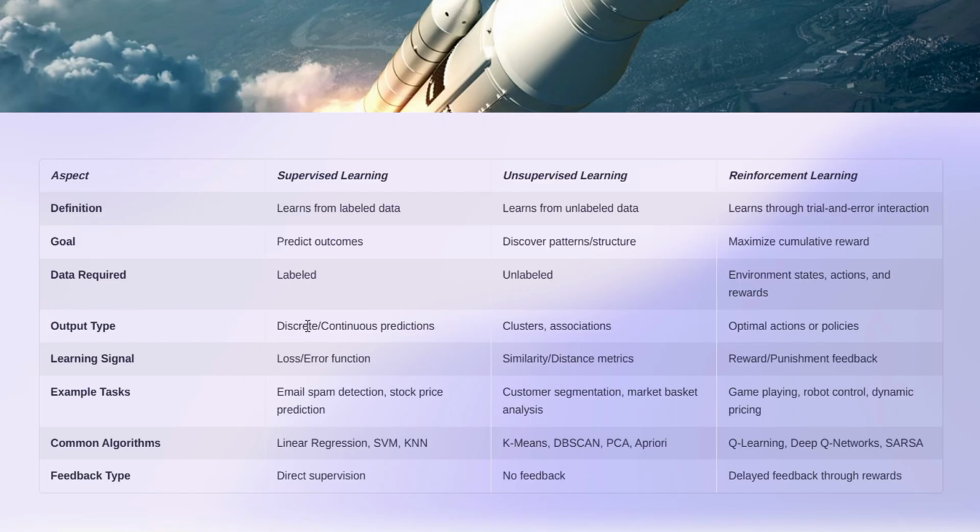Now, for discrete or continuous predictions: in supervised learning, we have regression and classification. Here we have clusters and associations. Basically, we are going to cluster a group of points and capture the pattern out of this unlabeled data set only. And here we have optimal actions or policies. Policies are very important.